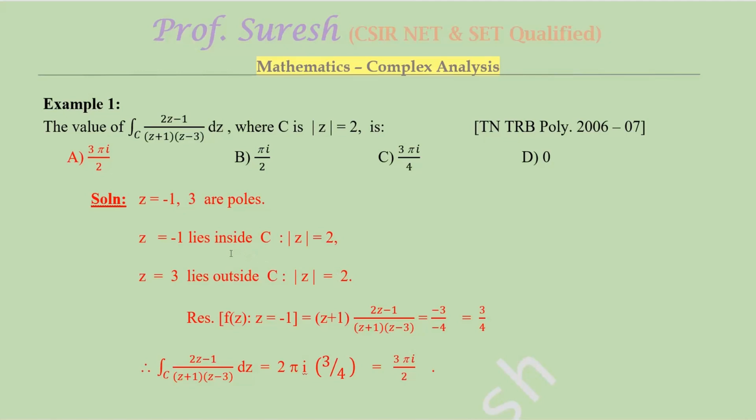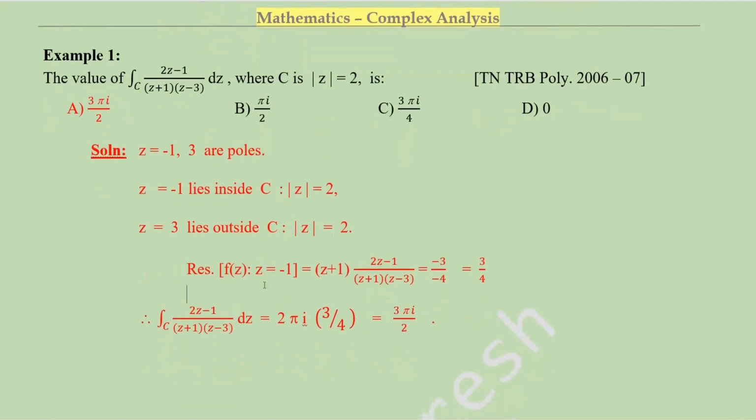So only find the residues for the singularities that lie inside. So that's enough. So I am finding the residue at z equal to minus 1 only. The formula is residue of f of z at z equal to a equals limit z tends to a of z minus a into f of z. So here z tends to minus 1. So this will become z minus of minus 1, so z plus 1.